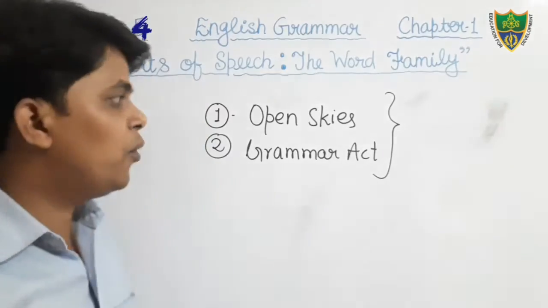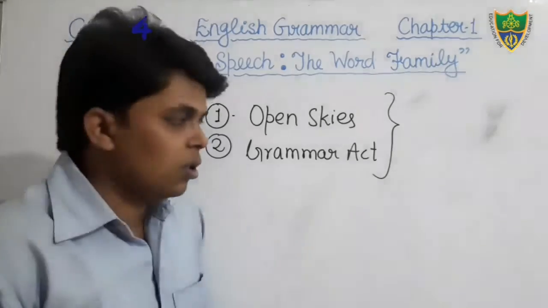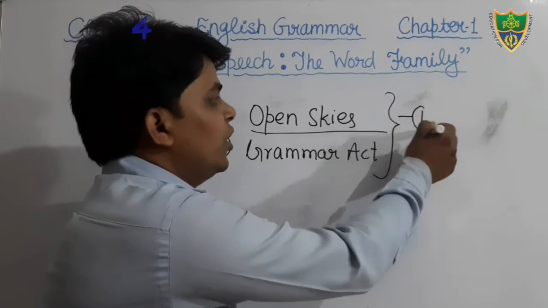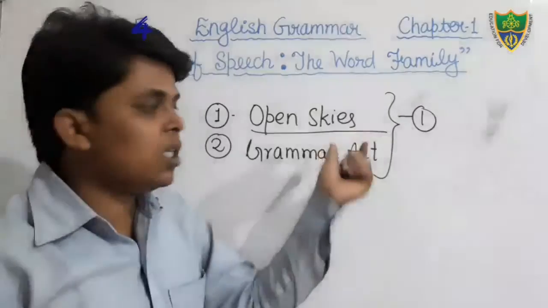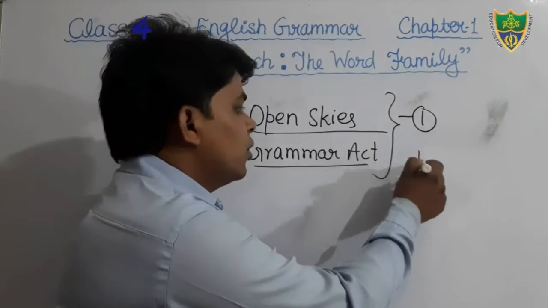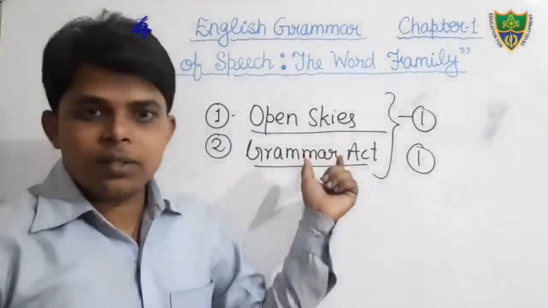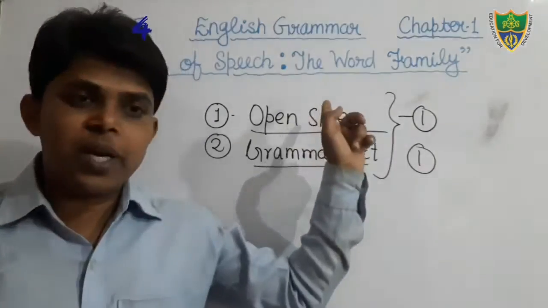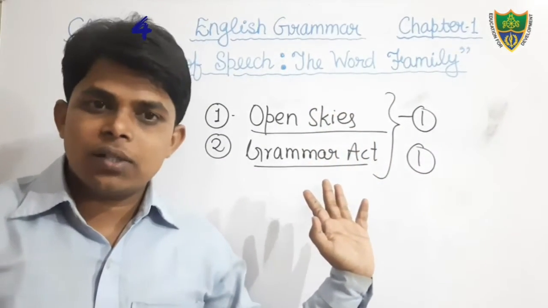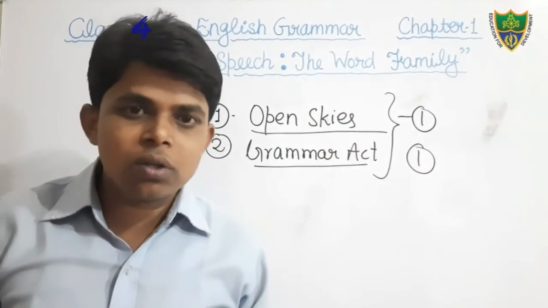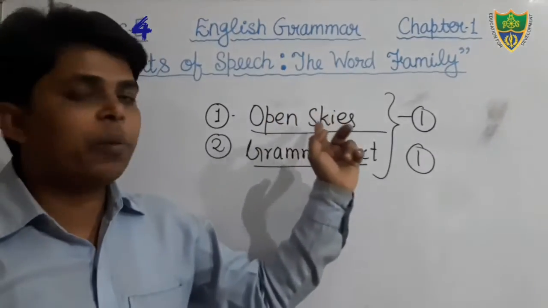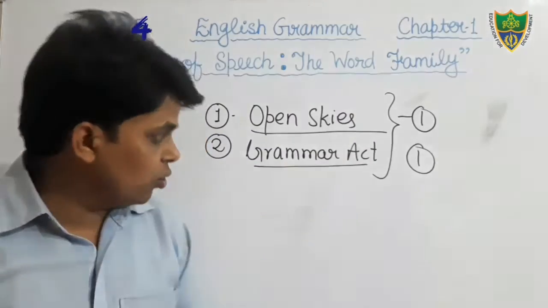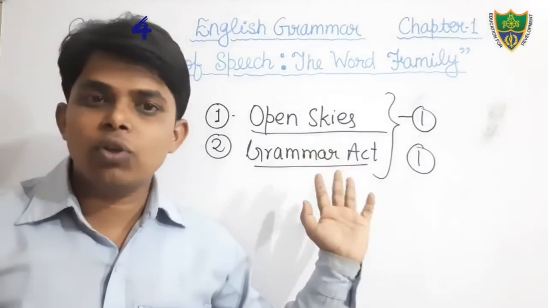And you have to make two notebooks, one for English reader, the name of the book is Open Skies, and one for grammar, the name of the book is Grammar Acts. So in this session you have to purchase two books, Open Skies and Grammar Acts, and also make two notebooks, one for English reader and another for Grammar Acts. So this is all about the books and notebooks.